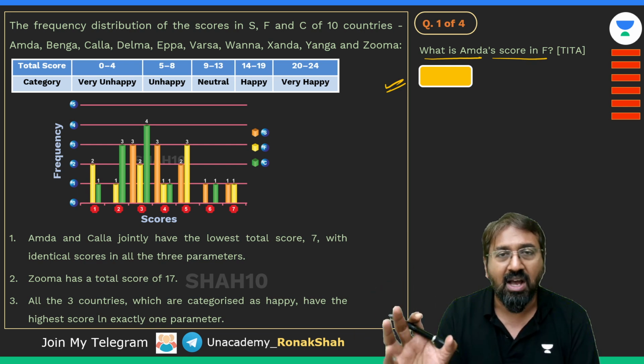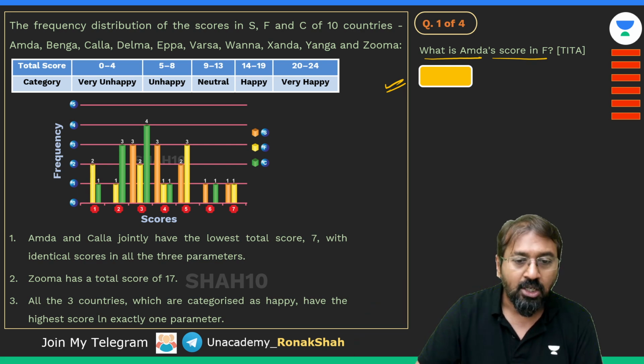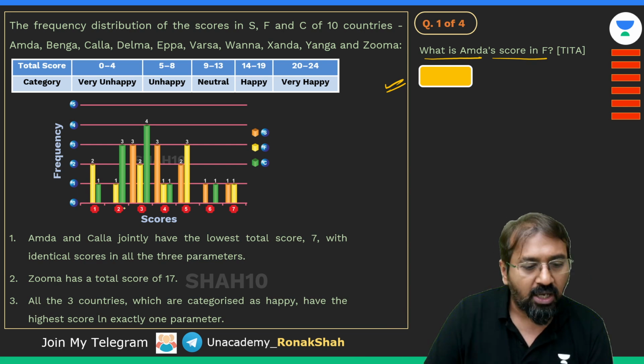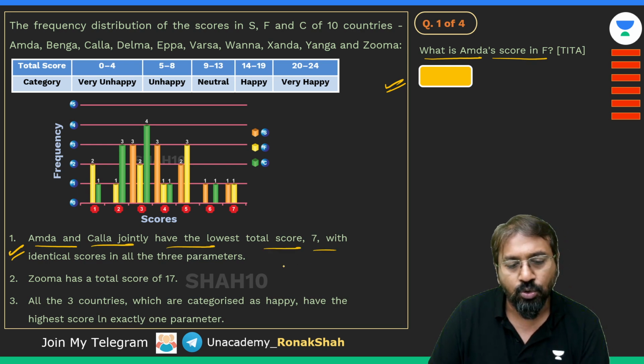It cannot have the answer "can't be determined." There cannot be multiple values possible over there, right? So one thing we have understood is that there should be one unique answer. And look at this first point: Amada and Kelly jointly have the lowest total score of 7, right?